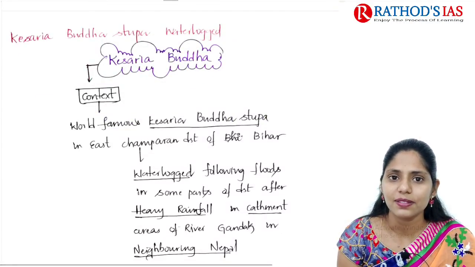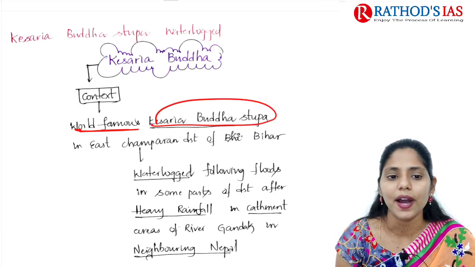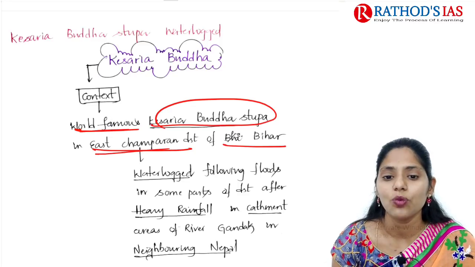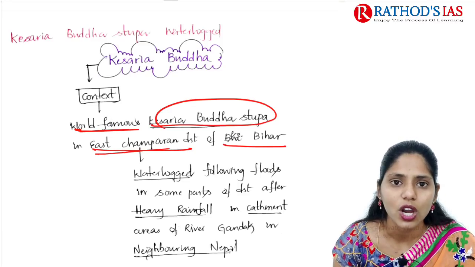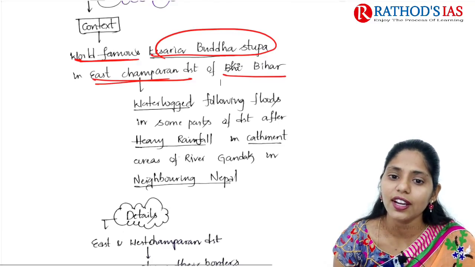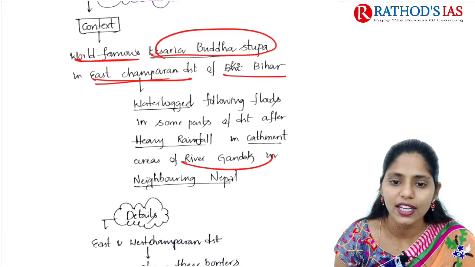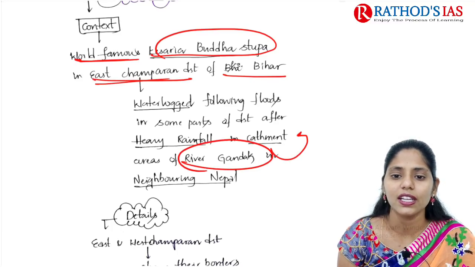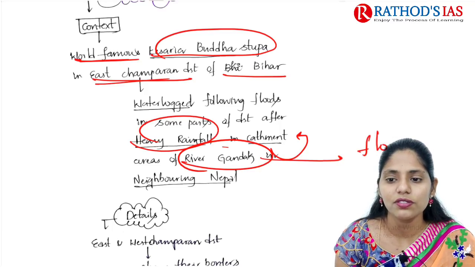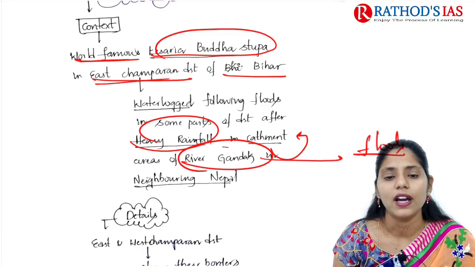If you see the context, it mainly says that the world-famous Kesaria Buddha Stupa in East Champaran district of Bihar is waterlogged. Why waterlogged? Because of floods in some parts of the district after heavy rainfall in the catchment area of river Gandak. Because of these floods, the Buddha Stupa became waterlogged.